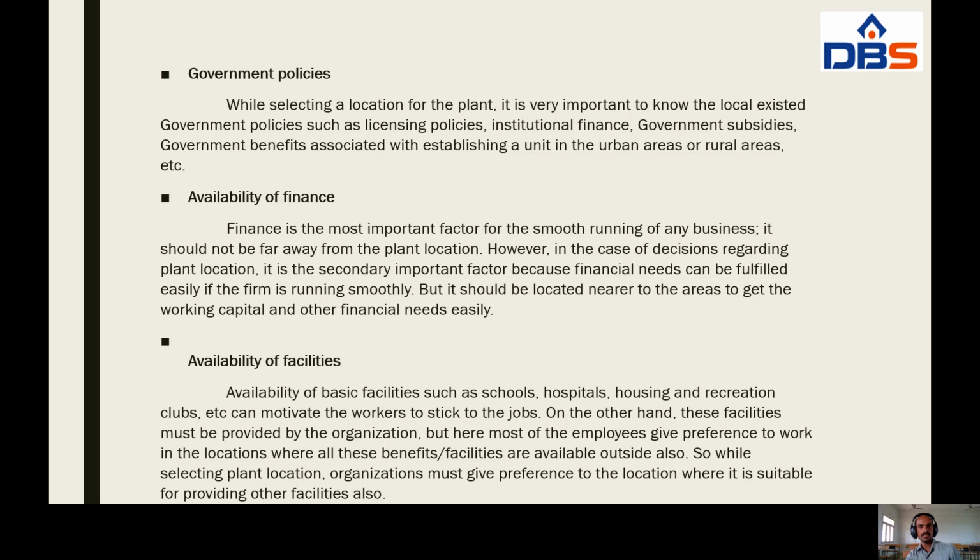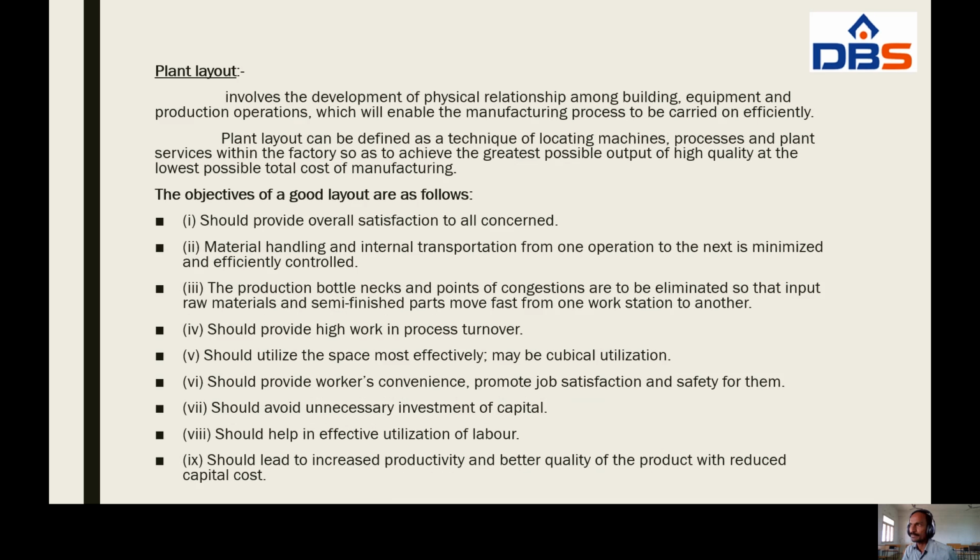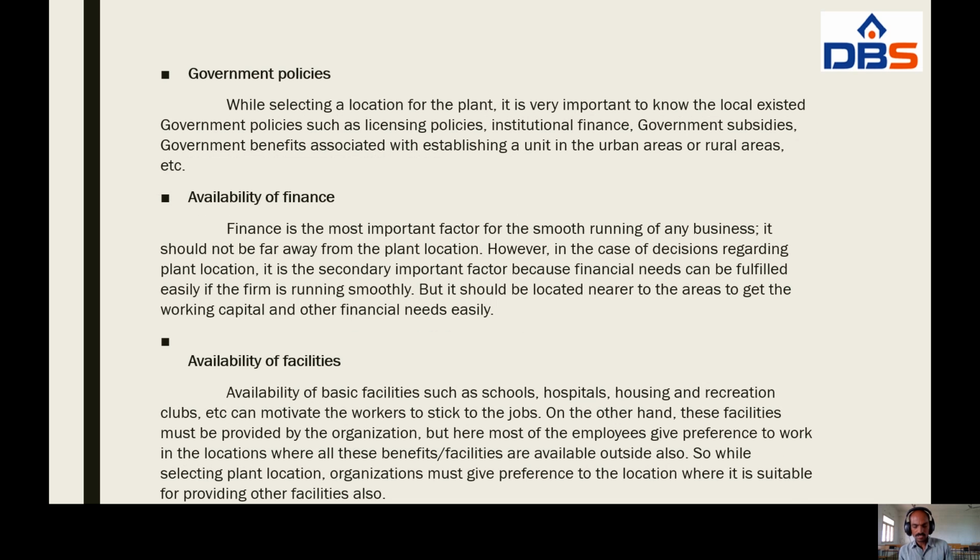These are all the important factors in selecting a plant. Plant location is a strategic decision. It means the plant location decision is mainly concentrated at the top level department. Top level department means CEOs, directors, owners, etc.